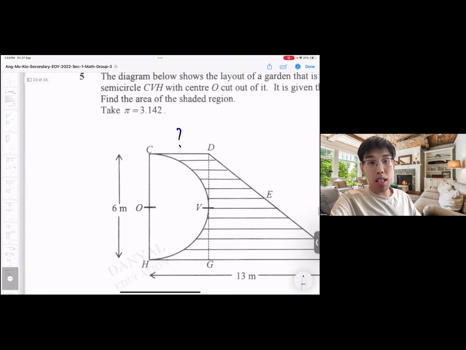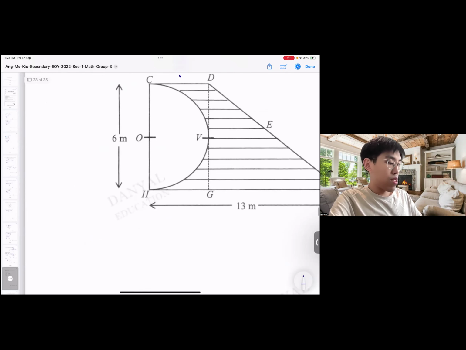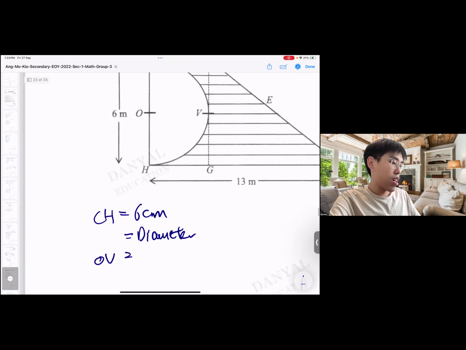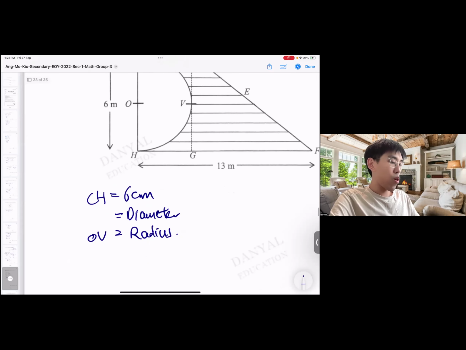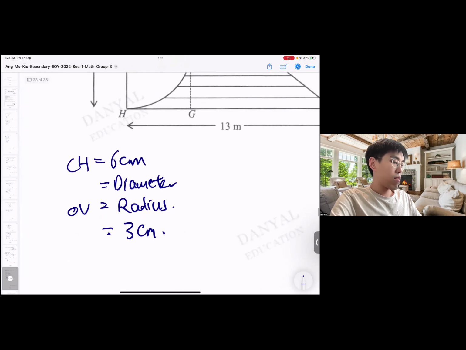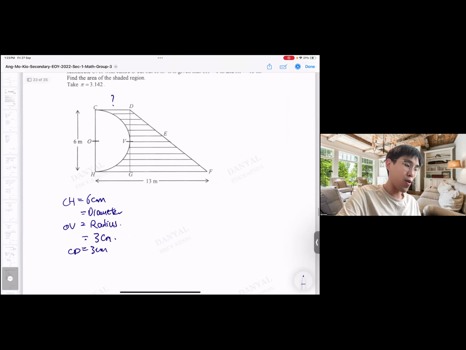Interestingly, because it's a semicircle, if CH is 6 cm and it's the diameter, then OV is my radius. So straightforward, OV is 3. And if OV is 3, so is CD. So you can solve a lot of things already. Okay, so this is part of the working as well.